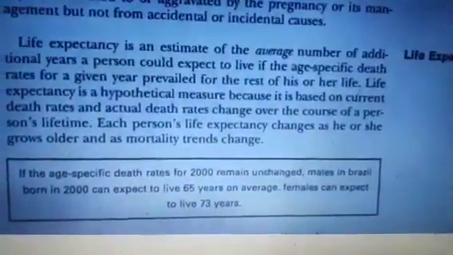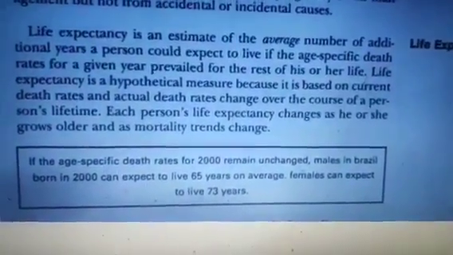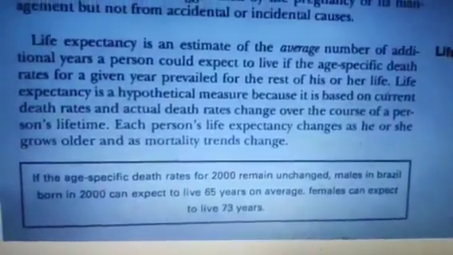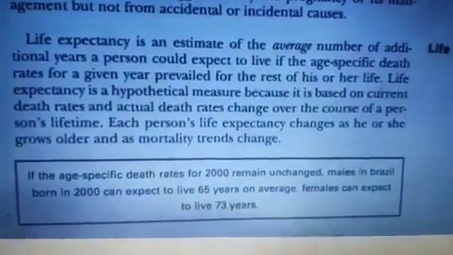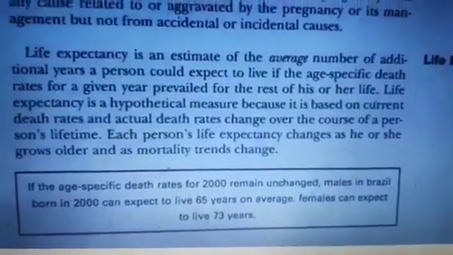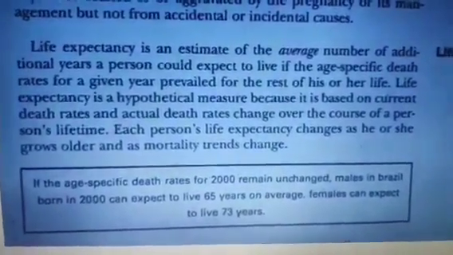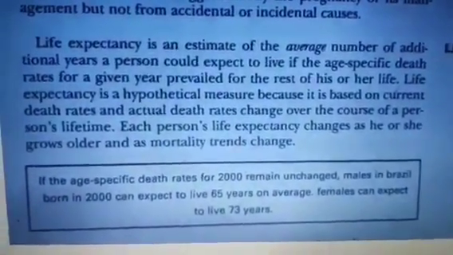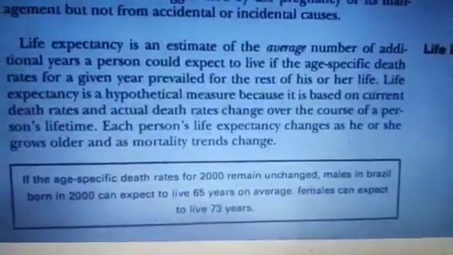Life expectancy is an estimate of the average number of additional years a person could expect to live if the age-specific death rates for a given year prevailed for the rest of his or her life.